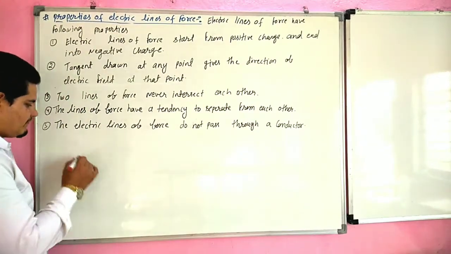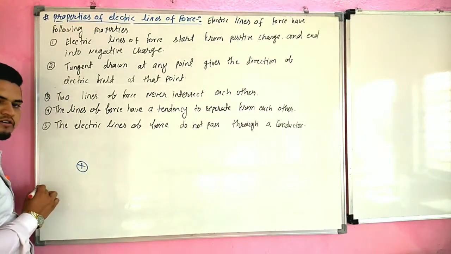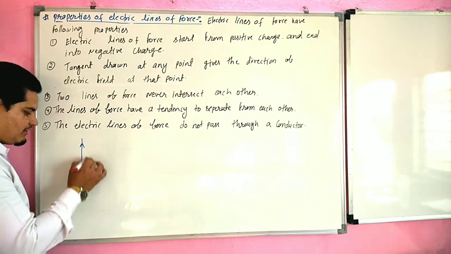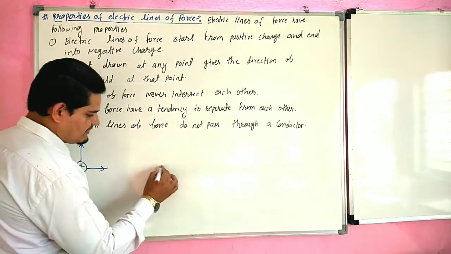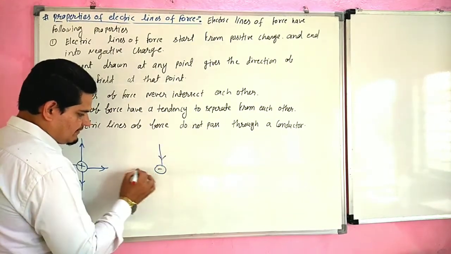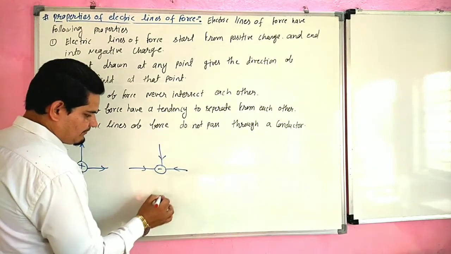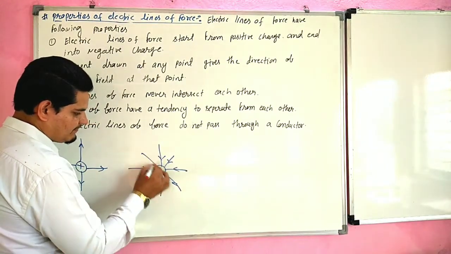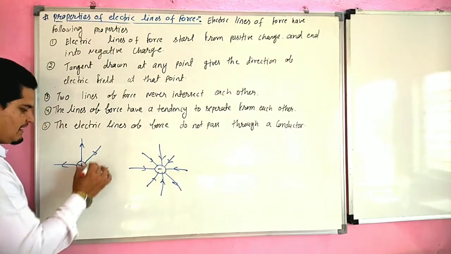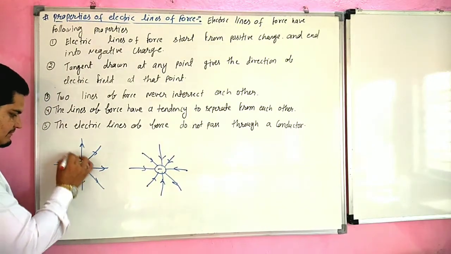We can understand with the diagram. This is the positive charge. The lines start from the positive charge and end in the negative charge. This is the negative charge. It is an imaginary line, and it starts from the positive charge.